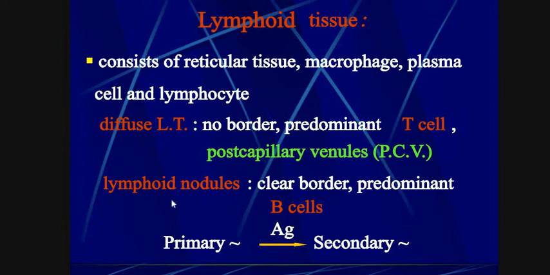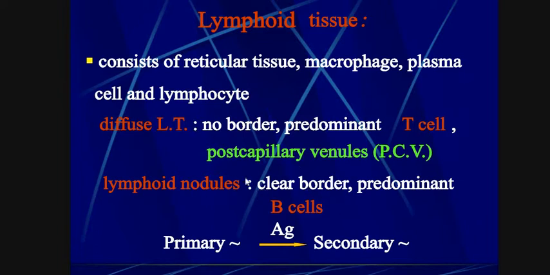But in diffuse lymphoid tissue and in lymphoid nodules, this is the clear difference between these two types of tissues. In this there is no border, but in this there is a clear border.